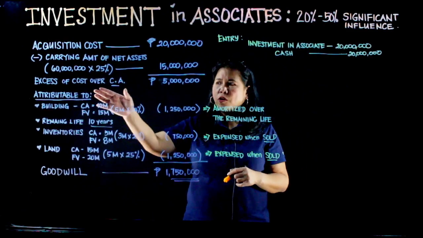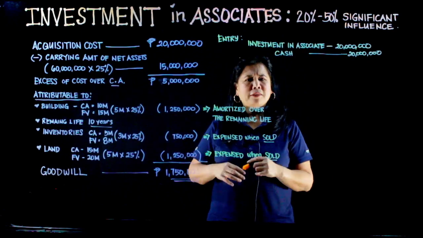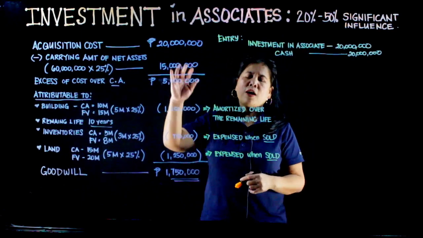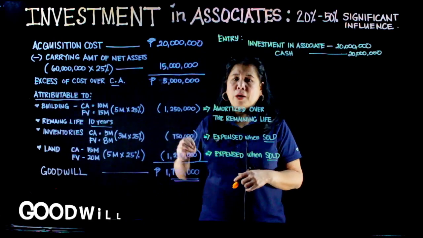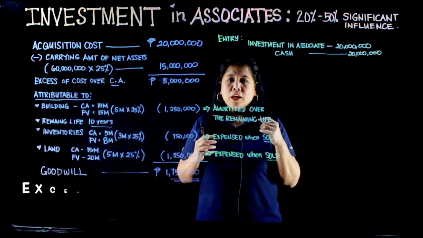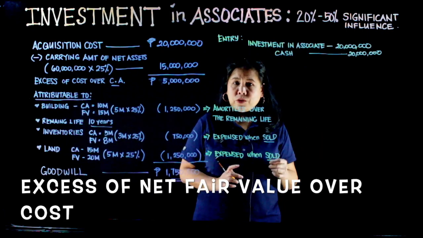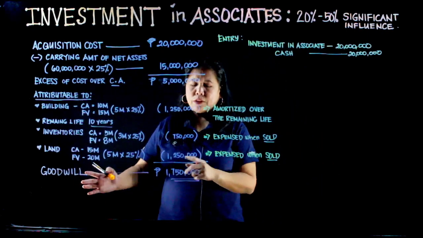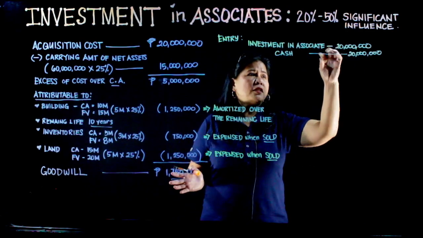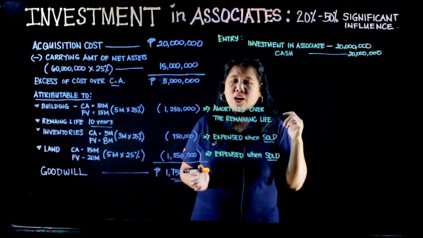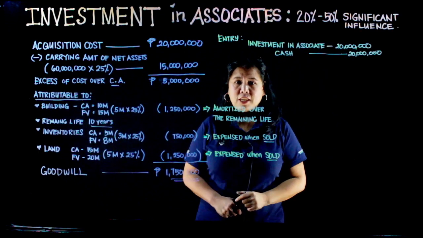Itong excess of cost over carrying amount, wala tayong entry dyan, okay? Kinukuha lang natin yan para ma-calculate natin kung magkano, kung meron man tayong goodwill or meron tayong excess of net fair value over cost. So, yung goodwill amount na 1,750,000, nandun pa rin sa 20 million sa kanyang account na investment in associates, okay?